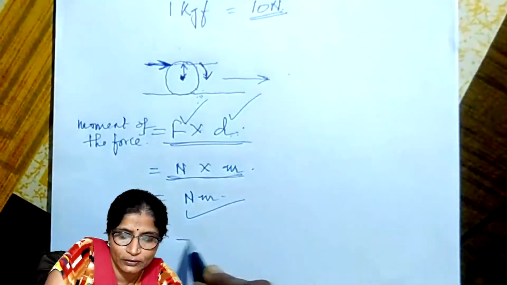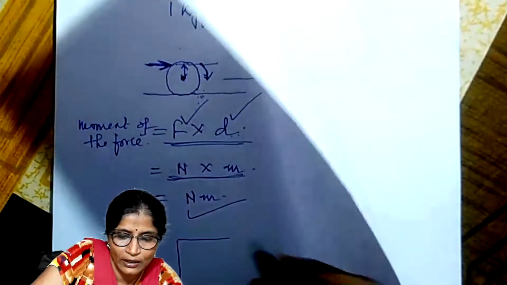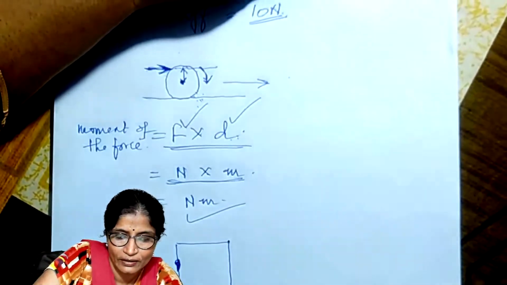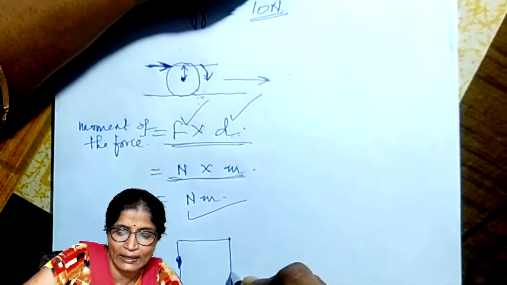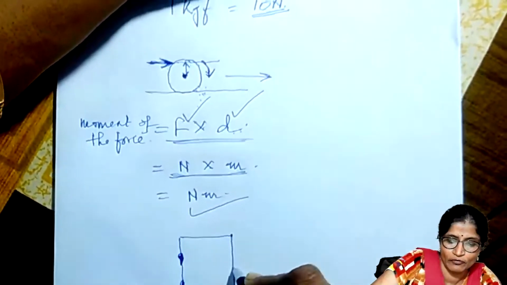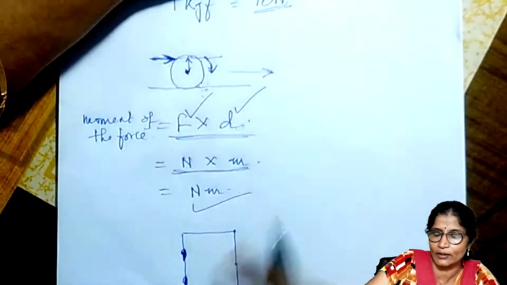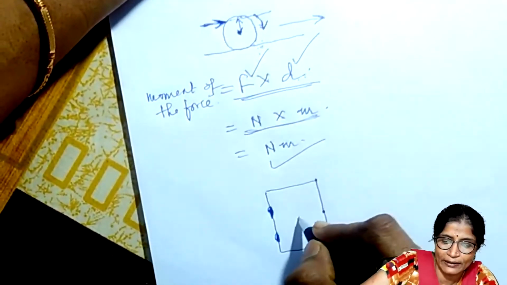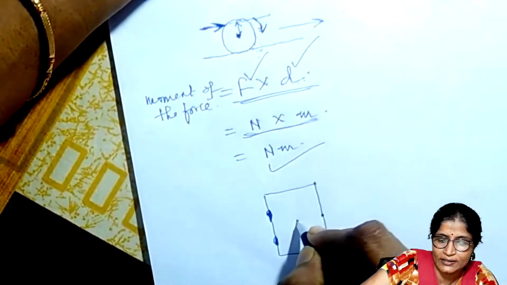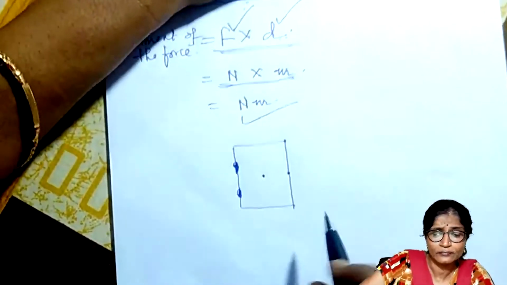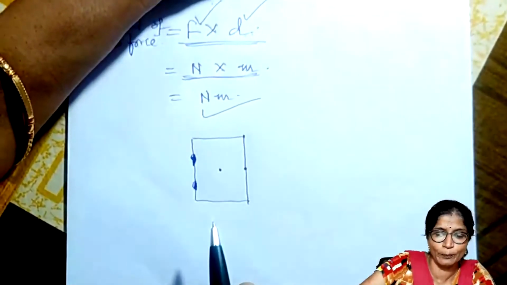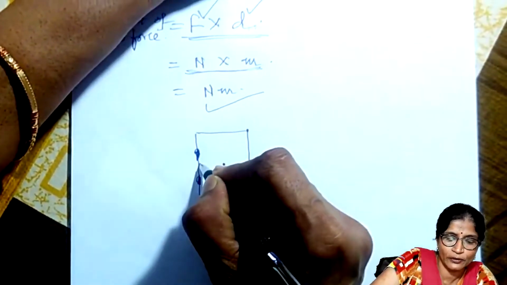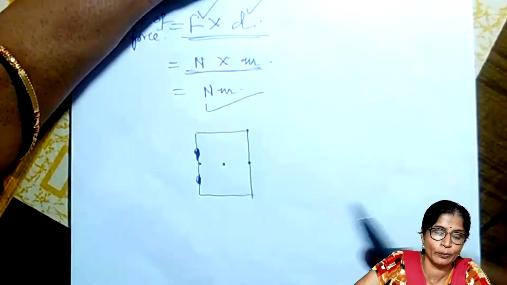So suppose this is the door, and here is the hinge. Now if you are applying the force at this place, from this point easily you can open or close the door. But when you apply the force at this point, suppose your hand is here, then you require more force to open or close the door. And when you apply the force at this point, it's not possible for you to open or close the door.